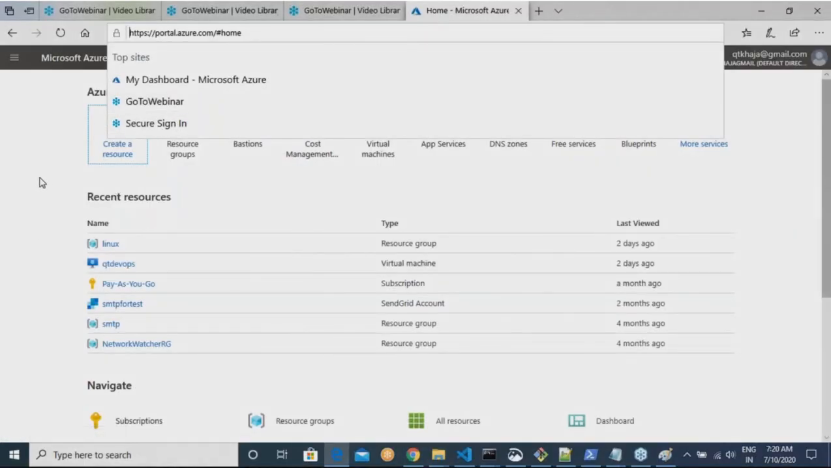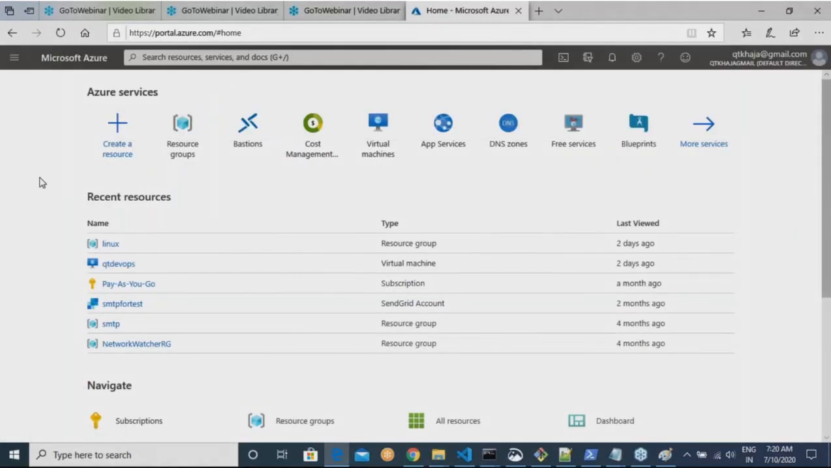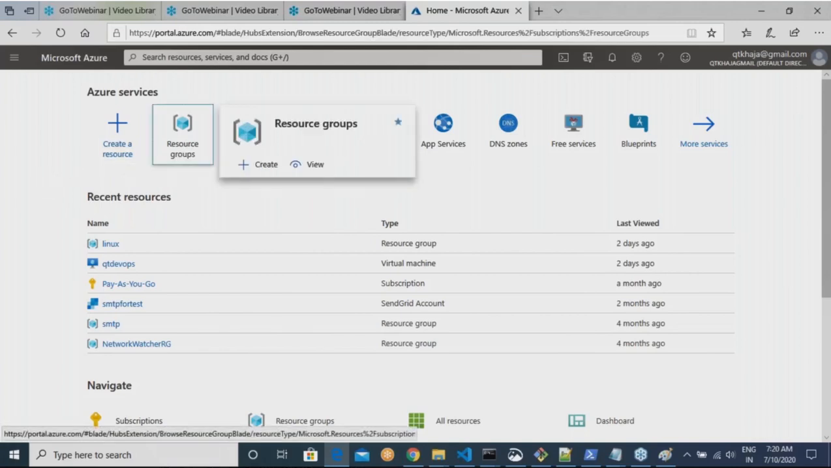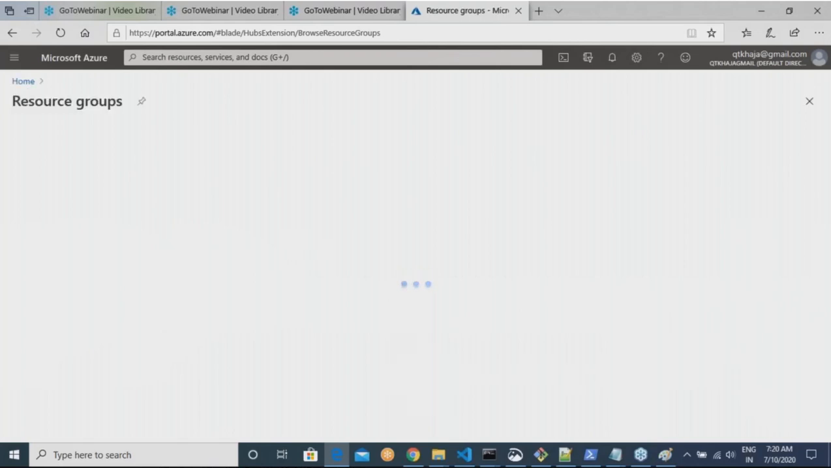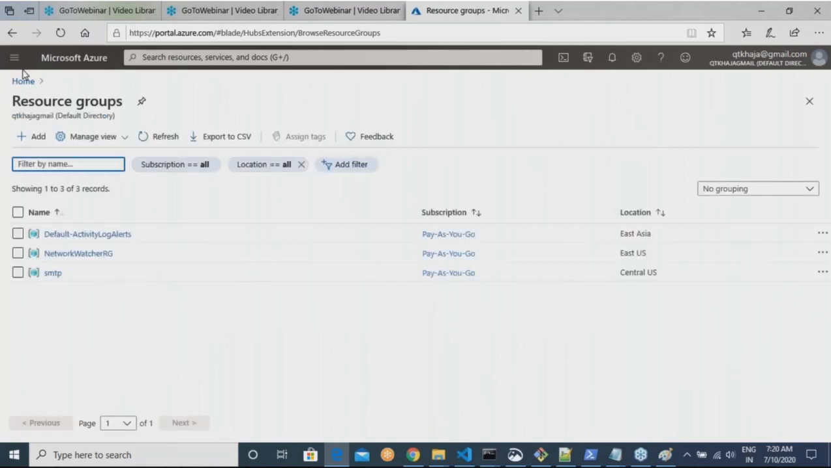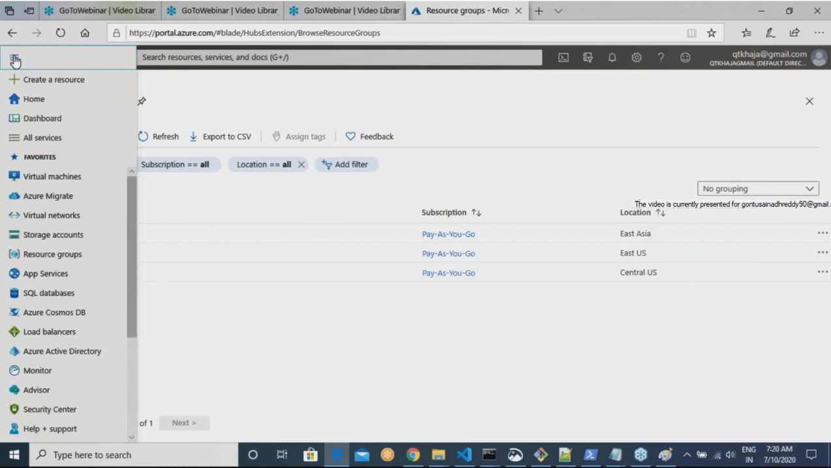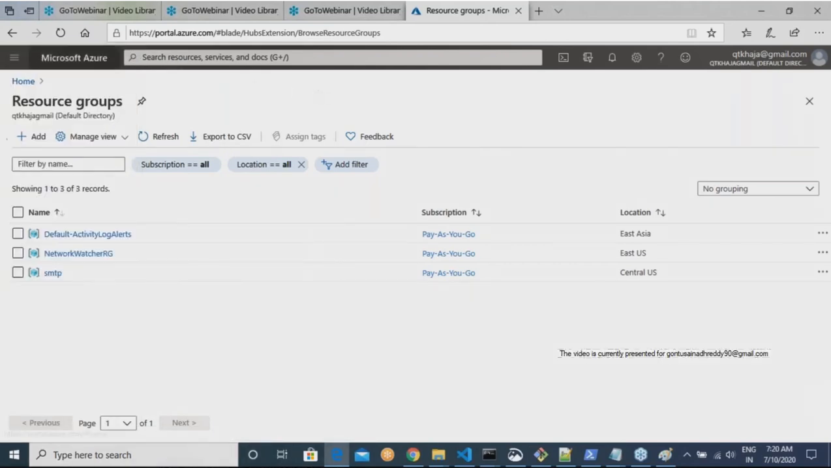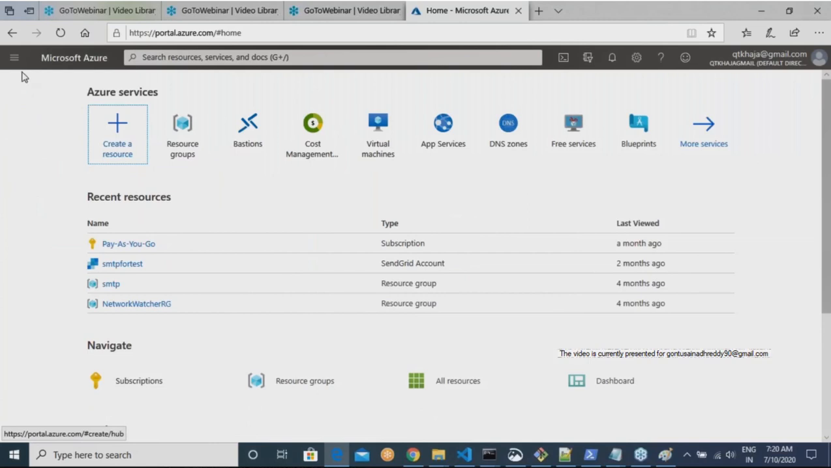So shall we get started? This is my Azure landing page, the home page. The first thing I would end up doing is creating a resource group. I'll click on this. For people who are looking at Azure for the first time, if you click on this, you would see create a resource, and then you would have your favorite stuff. You'll have virtual networks over here. Okay, let me go to the home.